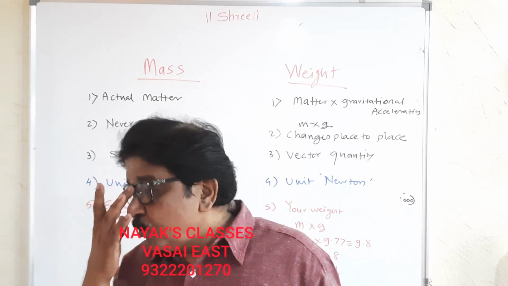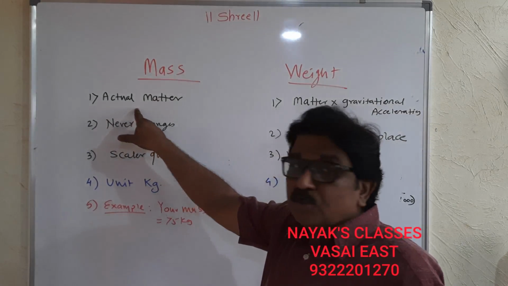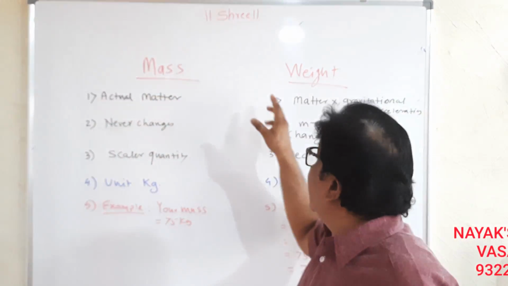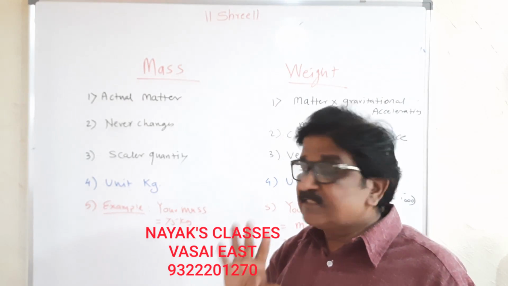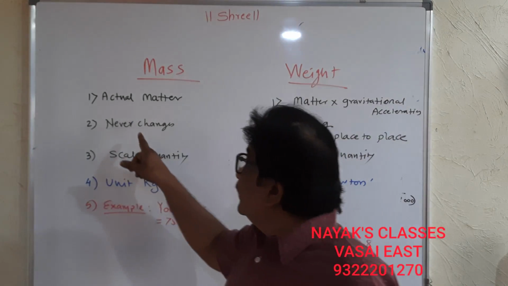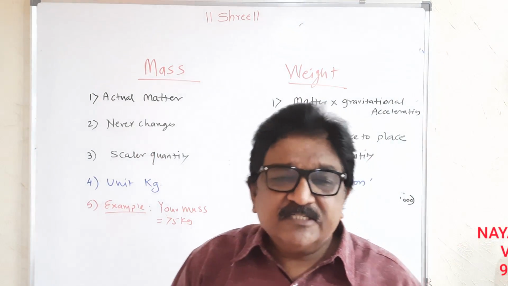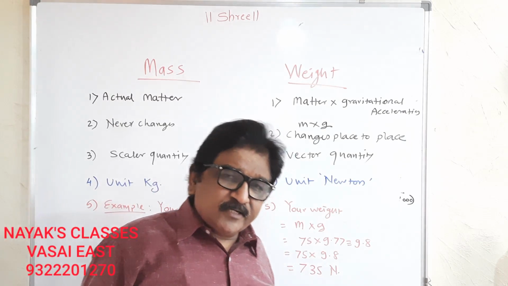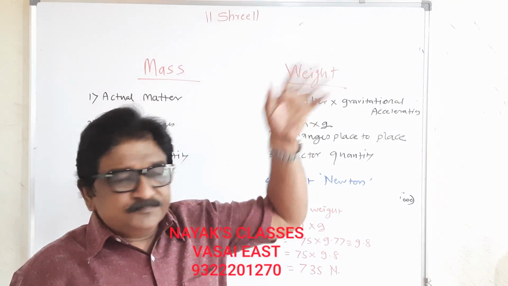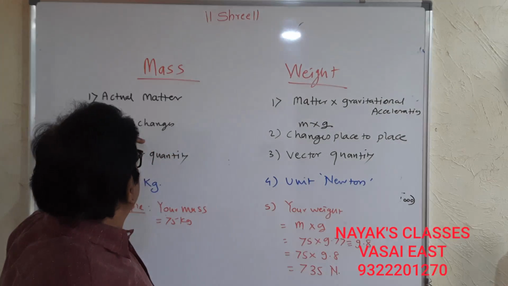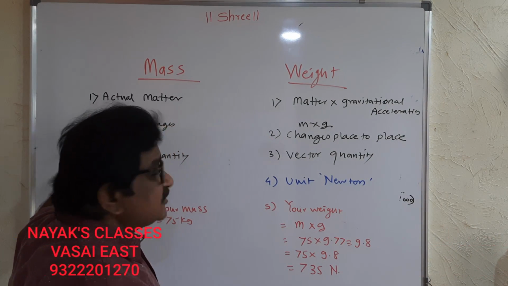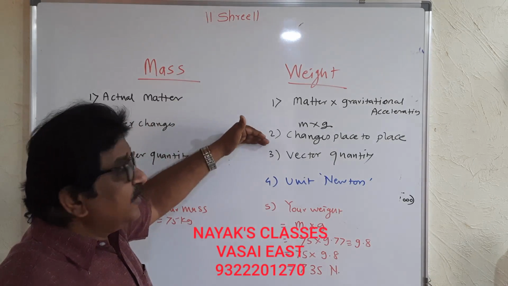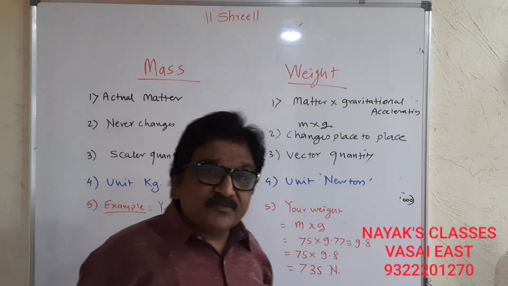Correct? So the first point: actual matter is called mass and weight is mass into gravitational acceleration. Mass never changes. Weight may change place to place.